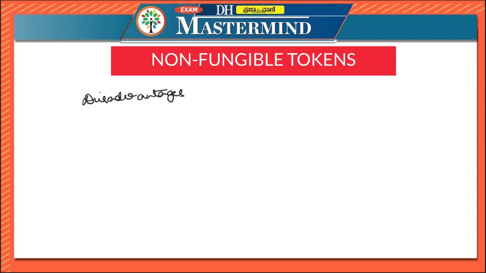Now, let us look at the disadvantages of non-fungible tokens. The first disadvantage associated with non-fungible tokens is scams. Many incidents of NFT scams have been reported, including the emergence of fake marketplaces where fake non-fungible tokens are sold, and unverified sellers often impersonating real artists and selling copies of their artworks for lesser prices.